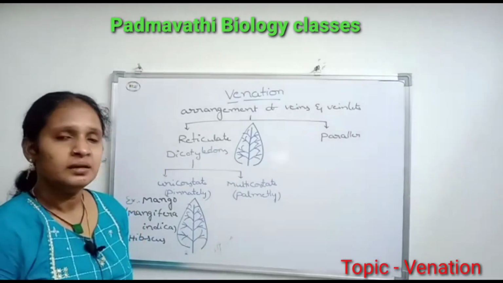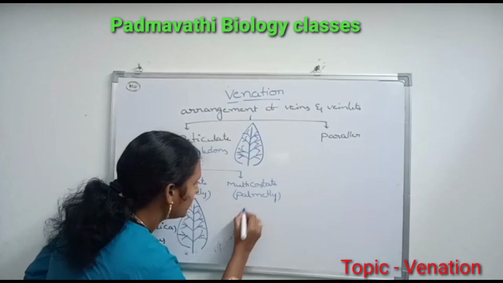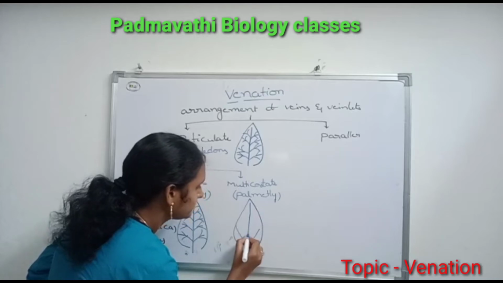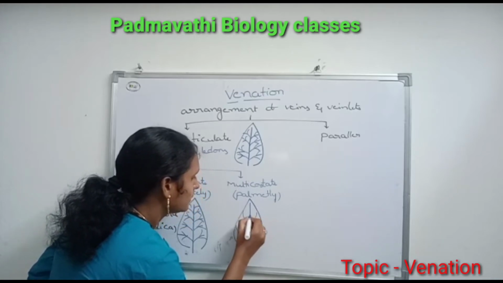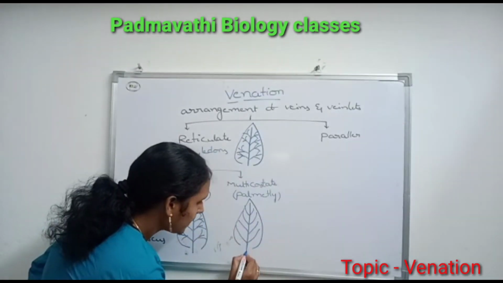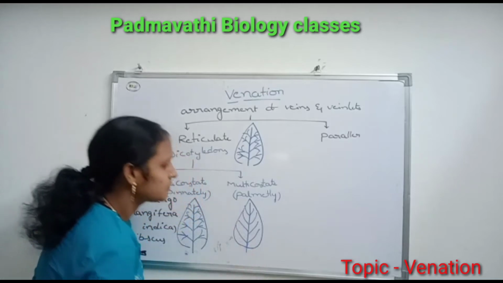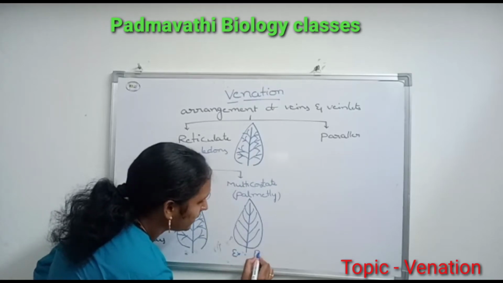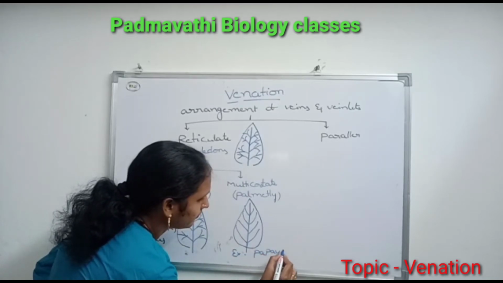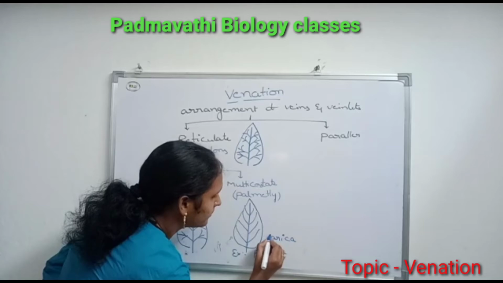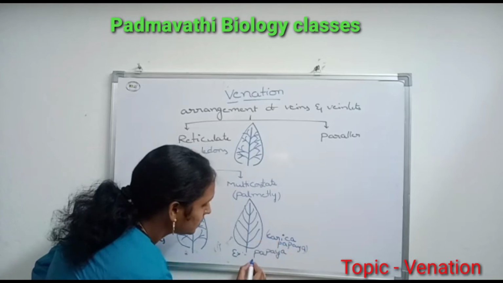Next is the multicostate or palmately reticulate venation. In this, the lamina consists of a number of midribs. These midribs are divided into veins and veinlets arising from the base of the petiole. Example, papaya. Scientific name of papaya is Carica papaya. Another example is cucurbita.